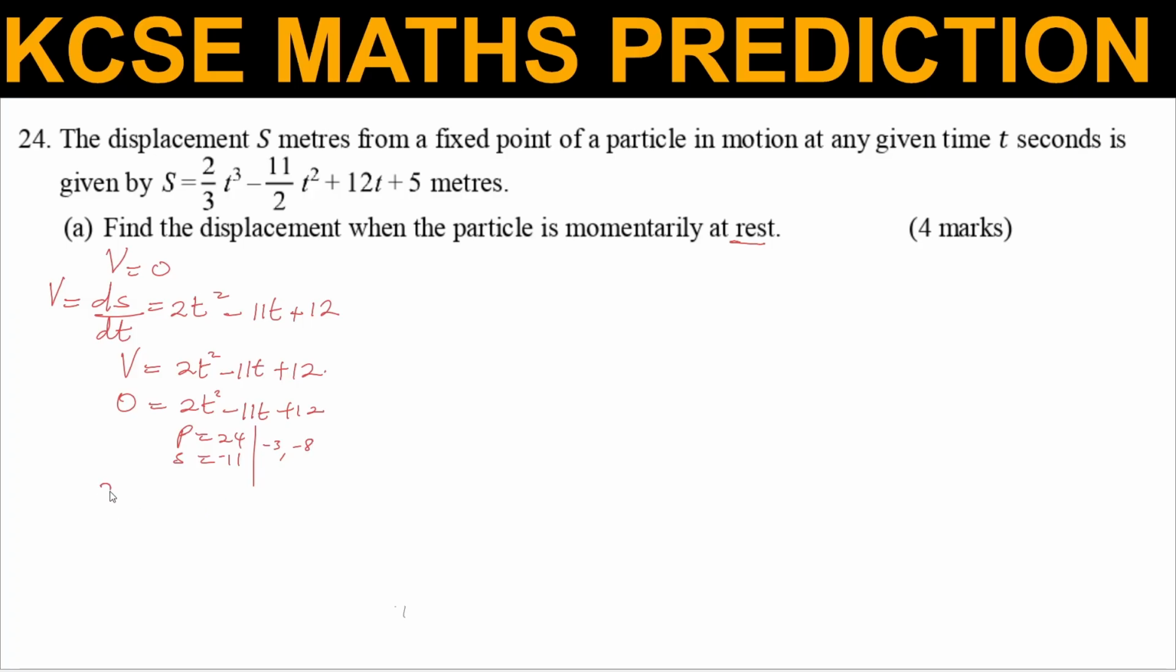So therefore you have 2t squared minus 8t minus 3t, that is minus 11t, using negative 3 and negative 8, and then plus 12 is equal to 0. So when you factorize these, you get 2t is common. So 2t(t minus 4), then subtract 3(t minus 4) is equal to 0, like that.